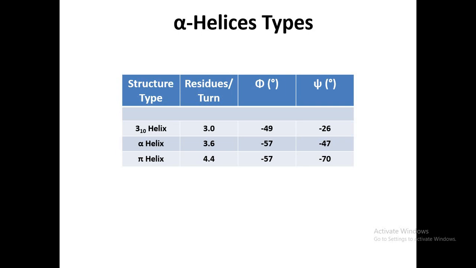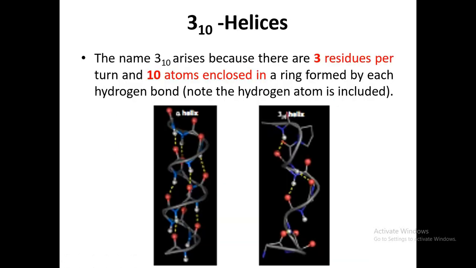Now we will be studying the different types of alpha helix. Actually, alpha helices have different types. One type is the 3-10 helix, one is the alpha helix, and one is the pi helix. So what is the 3-10 helix? The 3-10 helix is actually an alpha helix, but it has a total of 10 atoms and has 3 amino acids in each turn.